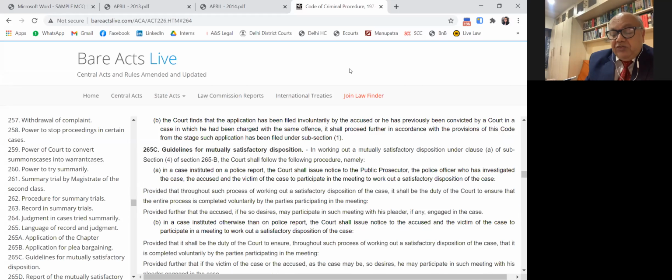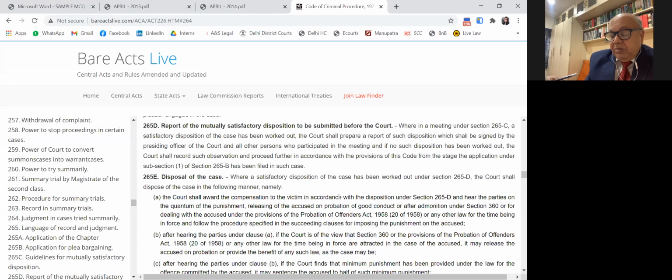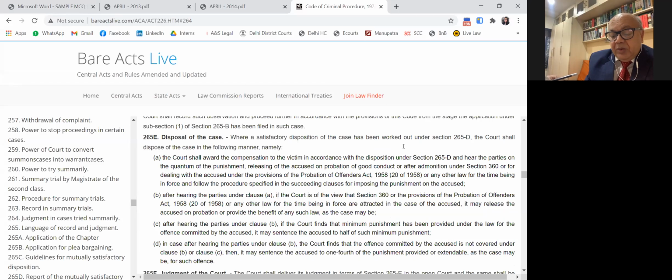under section 265E, the court will dispose of the matter, either, of course, with conviction in the matter, or the accused may be let off on probation of good conduct. In that event, the court may invoke section 360 CrPC or the Probation of Offenders Act. Please note that, so he will be required to give a bond in that regard.